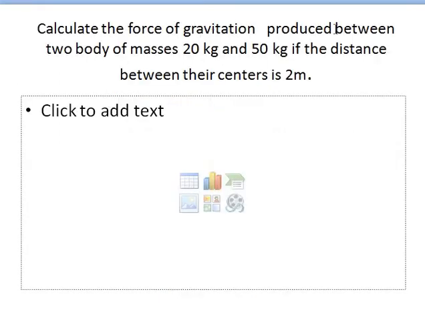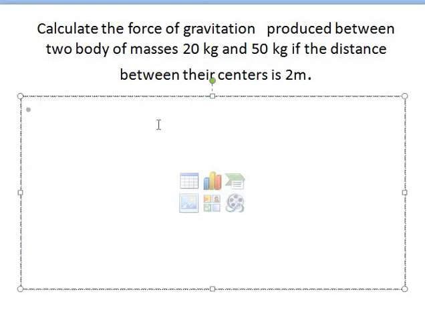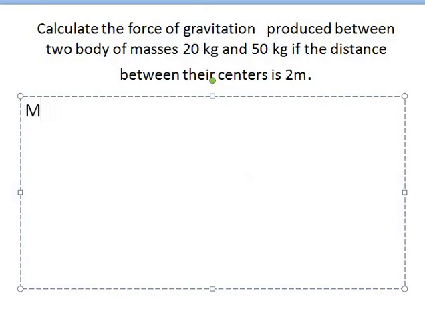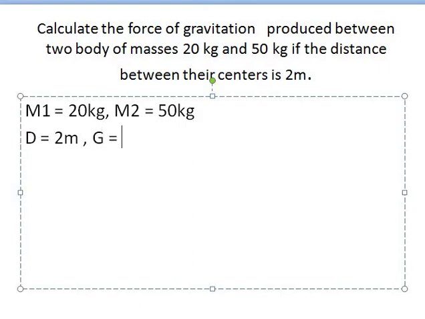Now we calculate the force of gravitation produced between two bodies of mass 20 kg and 50 kg if the distance between their centers is 2 meters. So first of all, we write the given information here. m1 is equal to 20 kg, and m2 is equal to 50 kg. Okay, and next we have the given distance d. d is equal to 2 meters, and also we know the value of G, that is the gravitational constant. It is